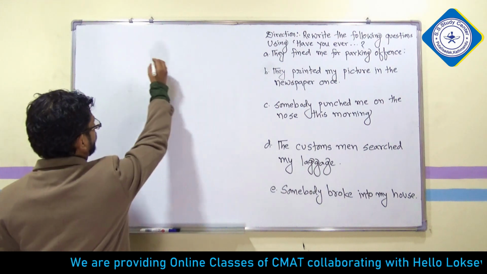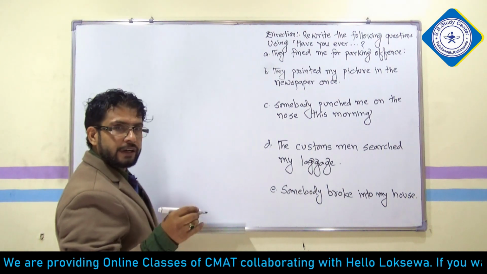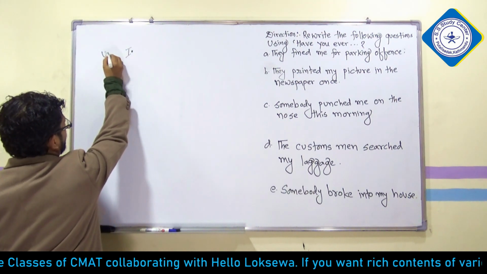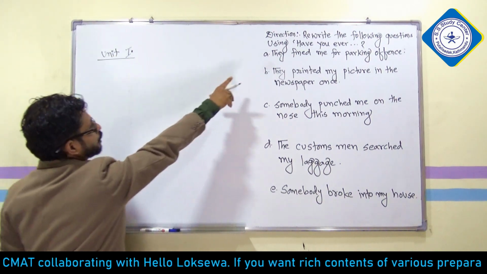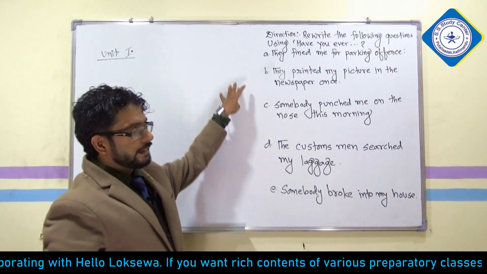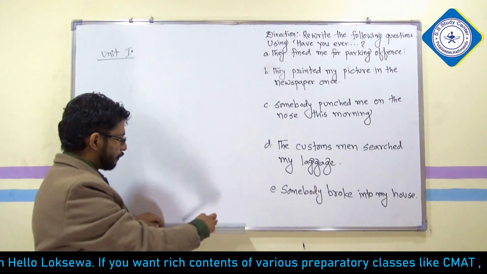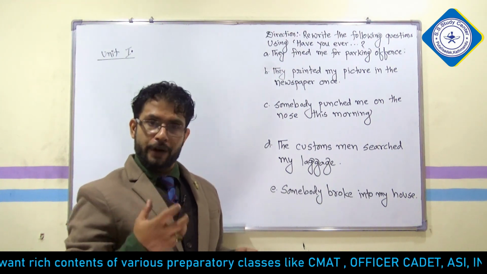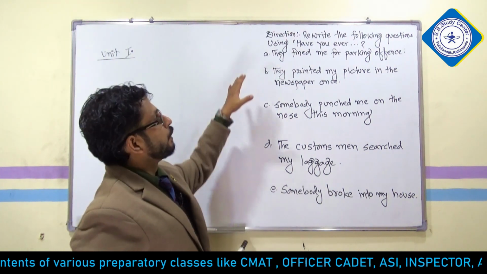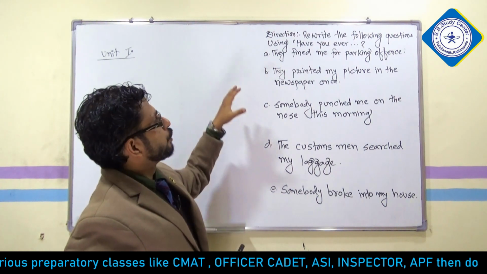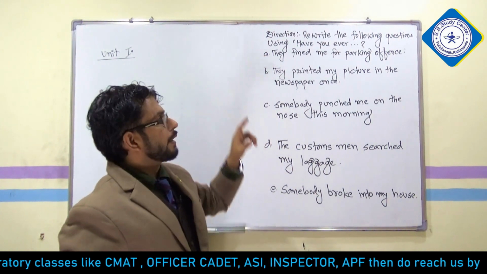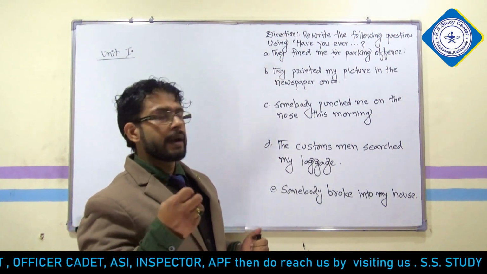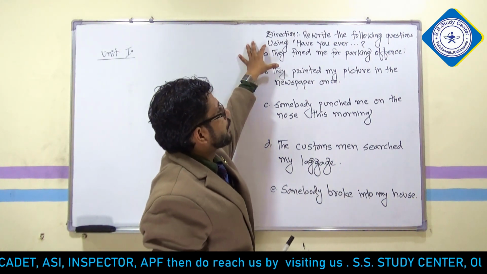If you look at meaning into words, there are 15 units from where you are likely to be asked questions. I have written questions from the first unit. You can see five different questions here, and whenever you attempt a question, remember what direction you are asked to follow. This direction says: rewrite the following question using "Have you ever". This is how you are going to write.